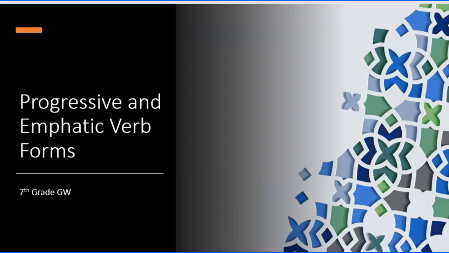Number 2, Mother was preparing the dinner. Number 3, who has been drawing these pictures? Number 4, by this time next year I shall have been learning the language. Number 5, we had been watching the sunset. And number 6, we shall be seeing you tomorrow, the Lord willing.